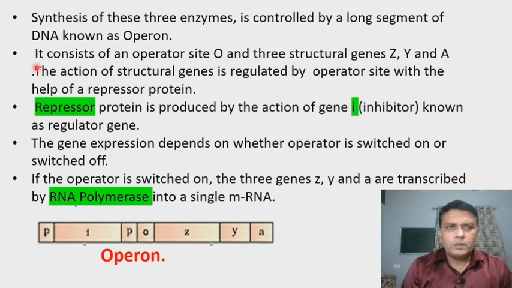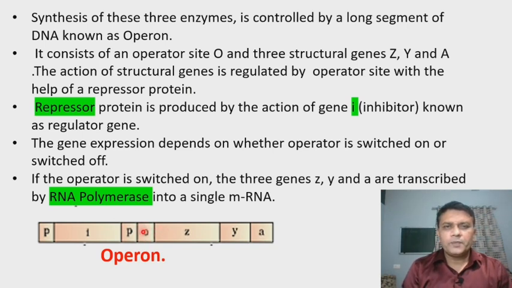Now the operon consists of an operator site O and three structural genes Z, Y and A. The action of structural genes is regulated by the operator site with the help of a repressor protein. Now here we can see the structure of an operon. Here are three structural genes, that is Z, Y and A, and here is O.